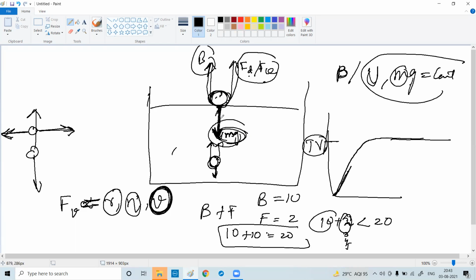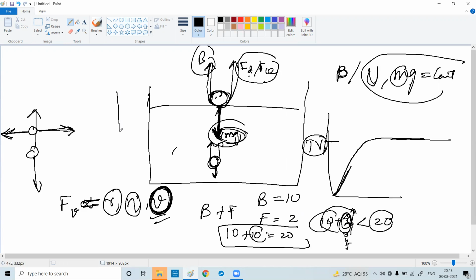Slowly, when it goes inside, it is exposed to more and more water molecules, so the dragging force is more. Dragging force depends on the velocity. Velocity is increasing, so dragging force is increasing. This dragging force was initially 2, which is why the downward force was more, and slowly it becomes 2, 3, 4, until it becomes 10.